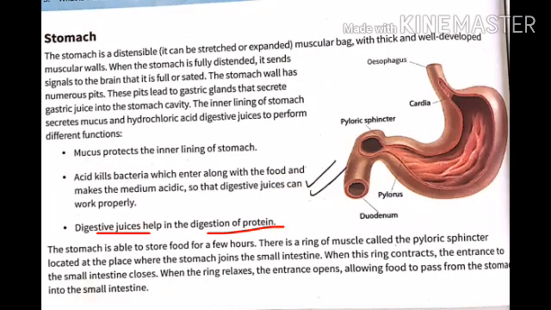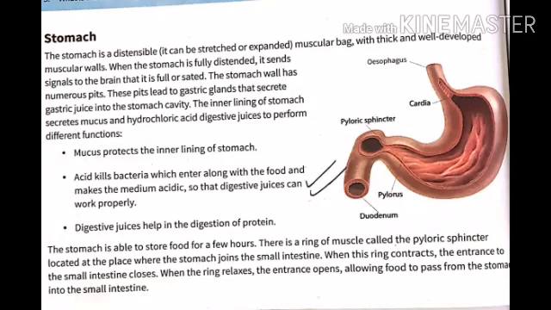And digestive juices help in the digestion of protein. Actually, the stomach muscles contract periodically, churning the food to mix digestive juices. The food in the stomach is churned into semi-solid. This churned semi-solid food is known as chyme. The stomach can store this food for a few hours and then it goes into the small intestine.